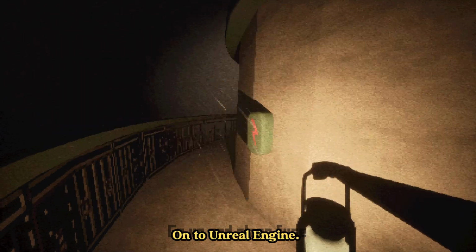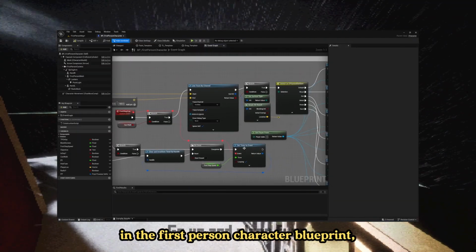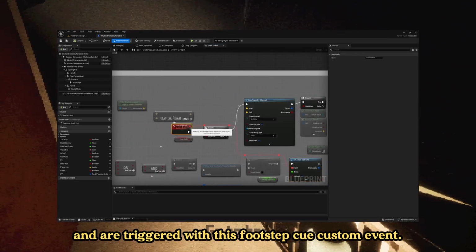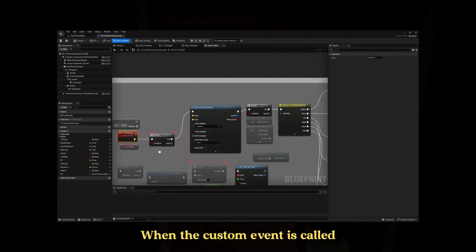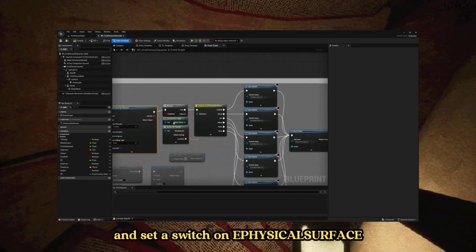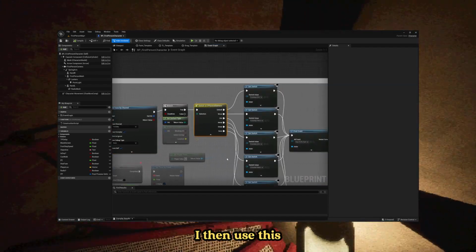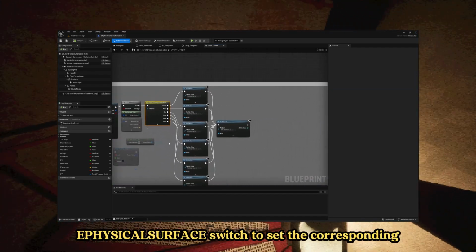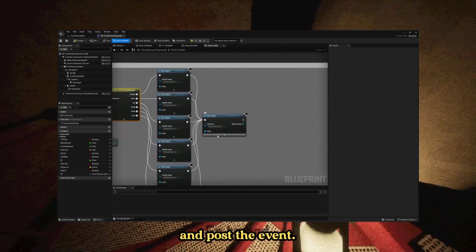Onto Unreal Engine. The footsteps are set up in the first-person character blueprint and are triggered with this footstep queue custom event. When the custom event is called, I run a line trace by channel to get the surface type and set a switch on ePhysical surface. I then use this ePhysical surface switch to set the corresponding footstep switch and post the event.